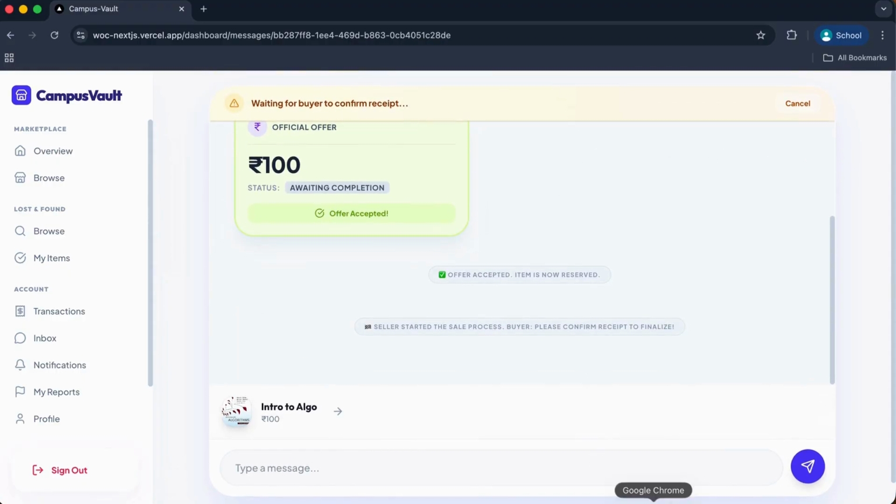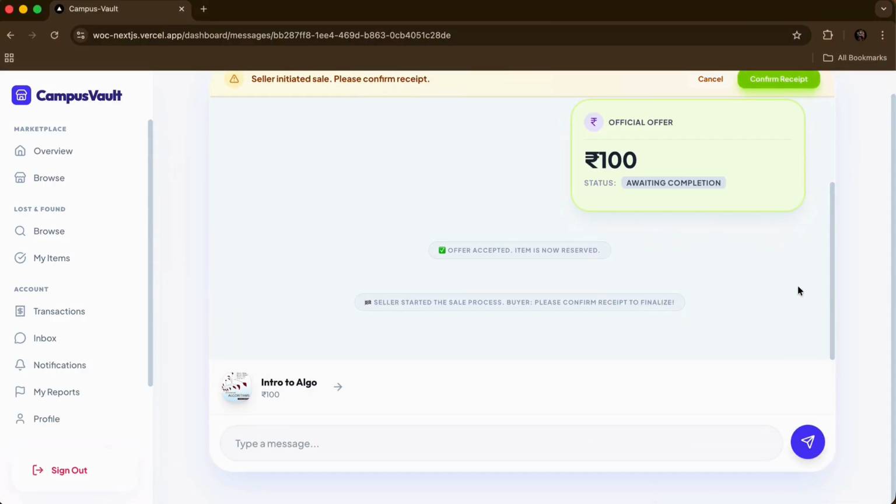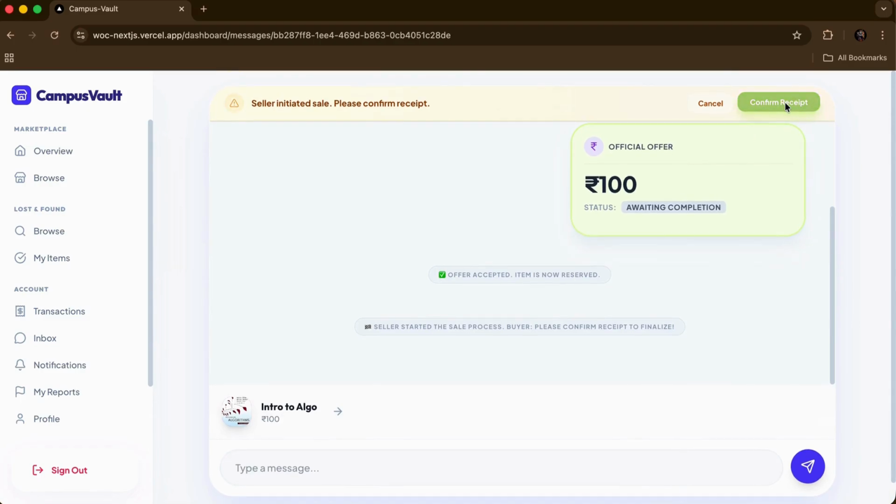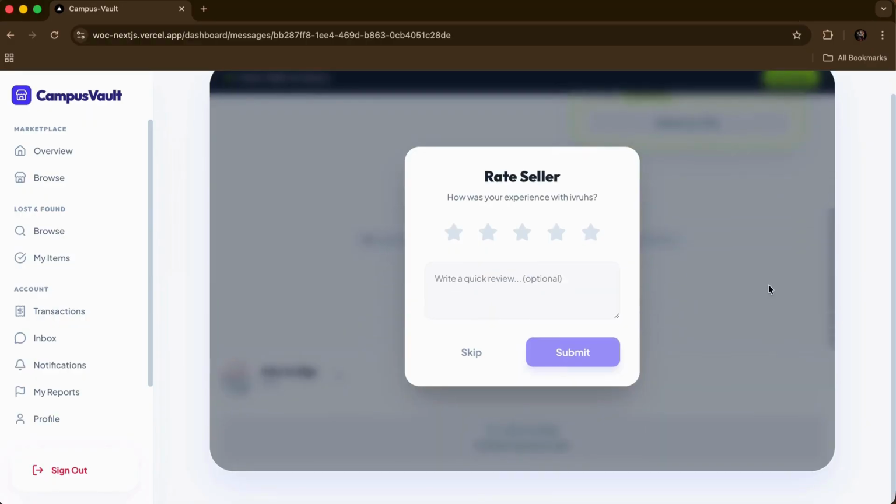After clicking initiate sale, it shows waiting for buyer to confirm the receipt. What initiate sale means is that the item has been exchanged. Now the buyer has to confirm that he has received the item, the payment has been made, everything is done. So if the buyer selects confirm receipt, now comes the message that the purchase has been confirmed, item not reserved, because the item has now been sold. If we go back to the marketplace again, we will see a sold tag there.